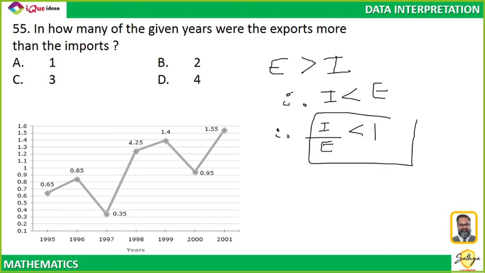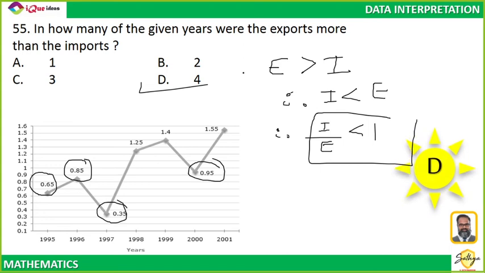The value of the ratio should be less than 1. 1, 2, 3, 4. 4 times the value is less than 1. Answer is D. Yes, Aditya. All you have to do is find out how many values are less than 1.